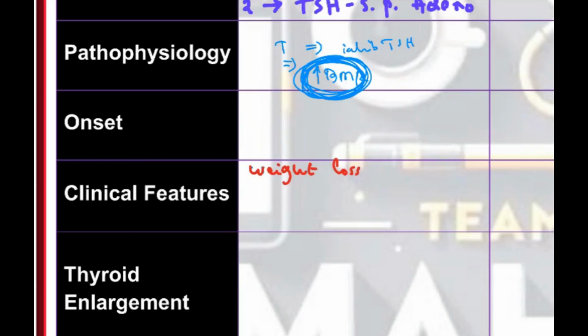Main features are hyperthyroidism, weight loss, and they'll be very hot, hot to touch. Their cardiac system will perform more, leading to tremors, and some palpitations will be there, with more heart rate. Their CNS will work more, leading to anxiety. They will have tremors. Basically, the metabolic drive of the body increases.